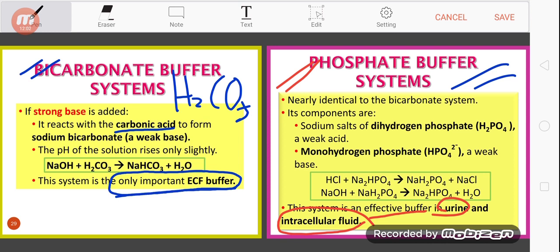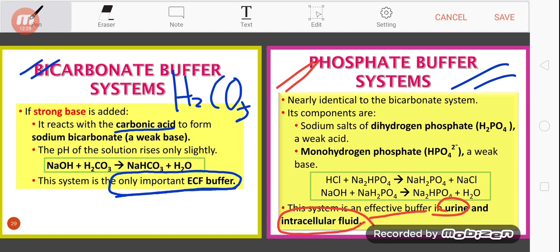So the major buffer system in intracellular fluid is the phosphate buffer, and the major buffer system in urine, in the kidney tubule, is also the phosphate buffer system. Okay, so how does this phosphate buffer system work?